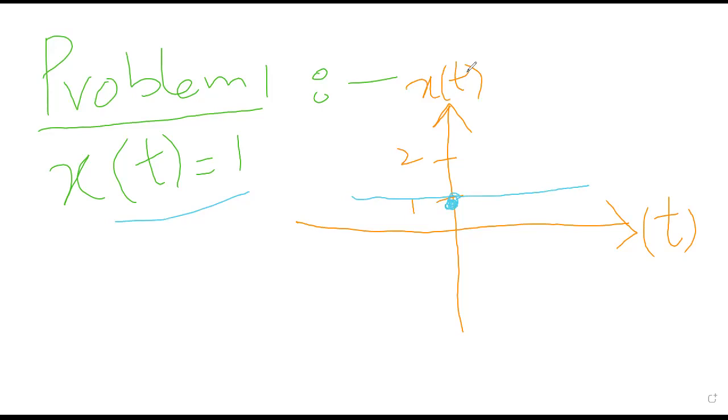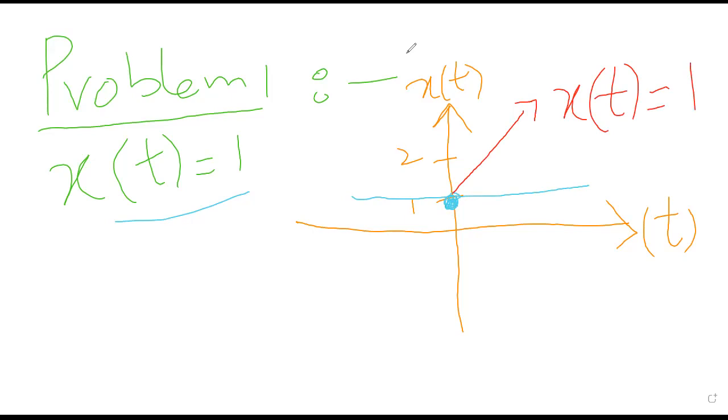So this point is the starting point. So how to do it? Now make a first value, that is x of t equals to the value 1. So this is the graph of x of t equals to 1.